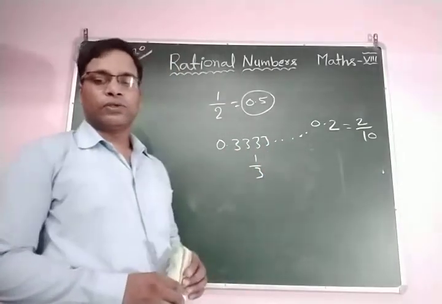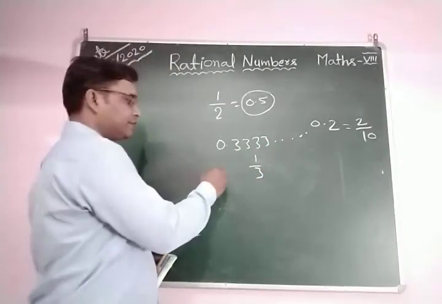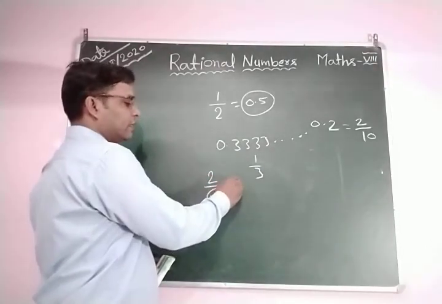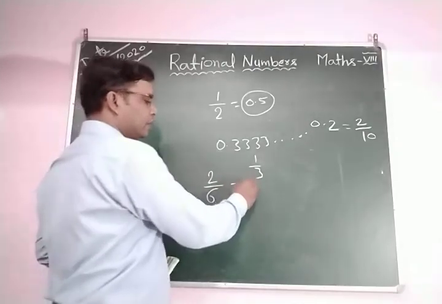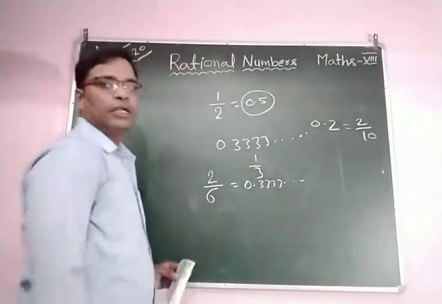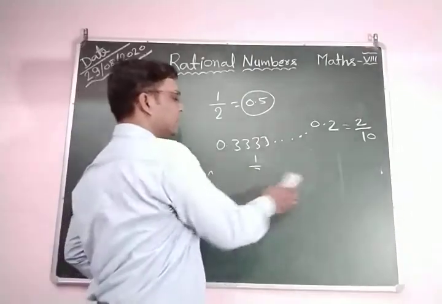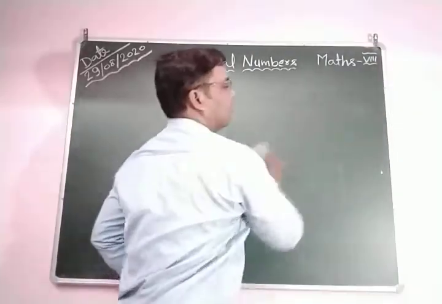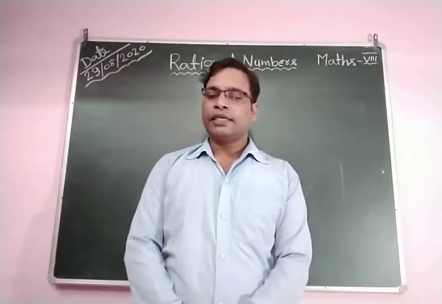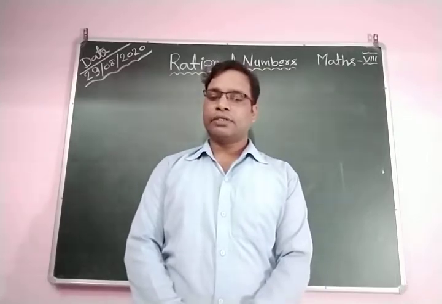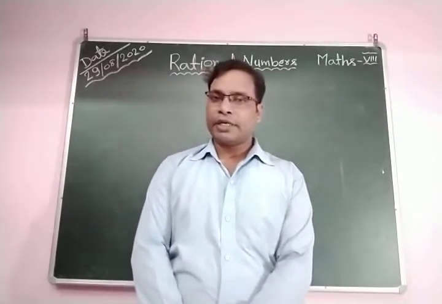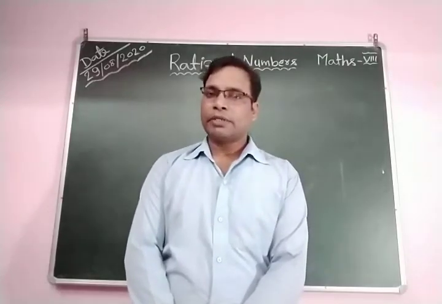Also, if you divide 2 by 6, again you obtain 0.3333 and so on. Clear? So you can see every non-terminating repeating decimal number is a rational number. These are some properties of rational numbers.